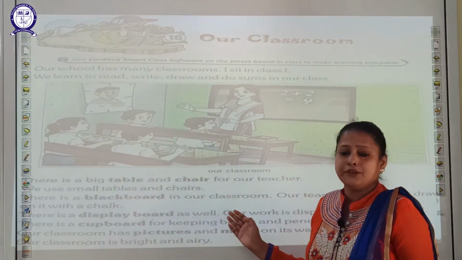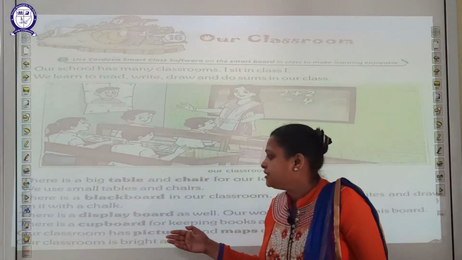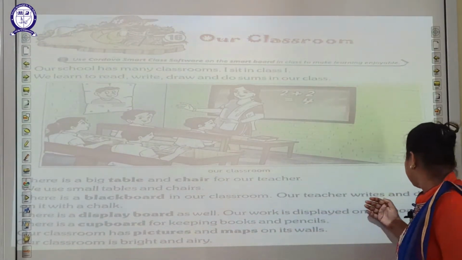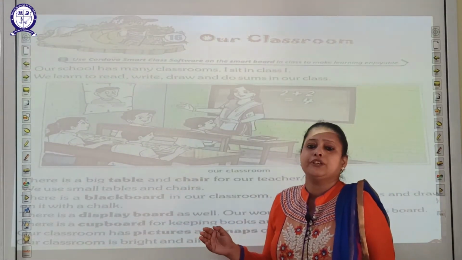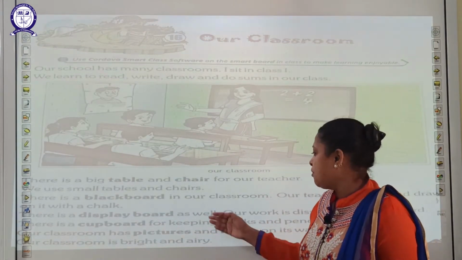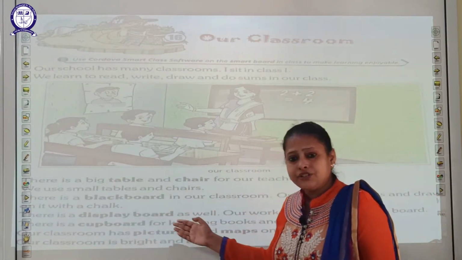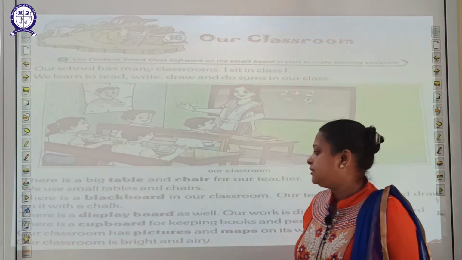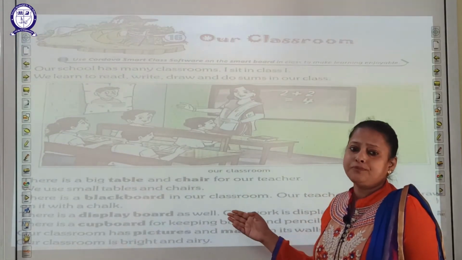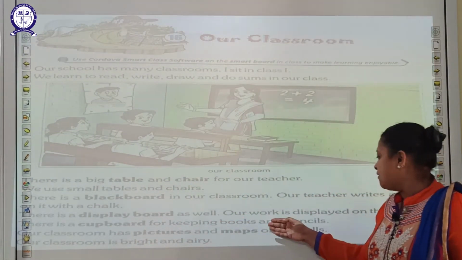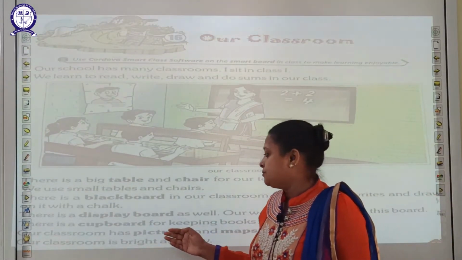You can see now in your classroom there is a blackboard and our teacher writes and draws with chalk on the blackboard. How? With the help of chalk he or she writes on the blackboard and with the duster he or she rubs the blackboard. There is a display board as well in our classroom. Our work is displayed on this display board.